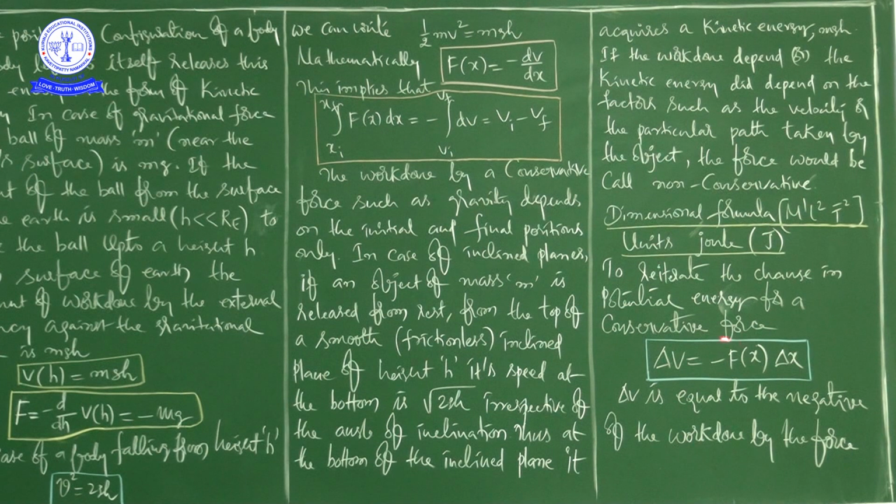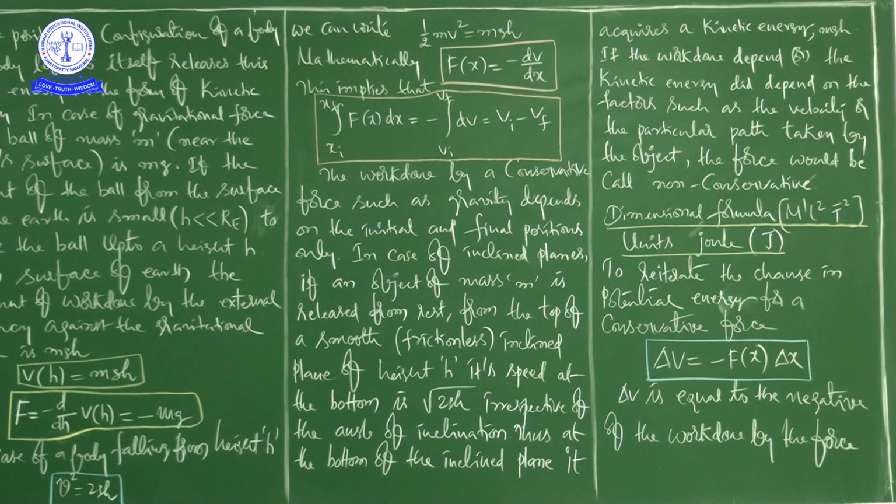That is, delta V is equal to minus F of x into delta x. So delta V is equal to the negative of the work done by the force.